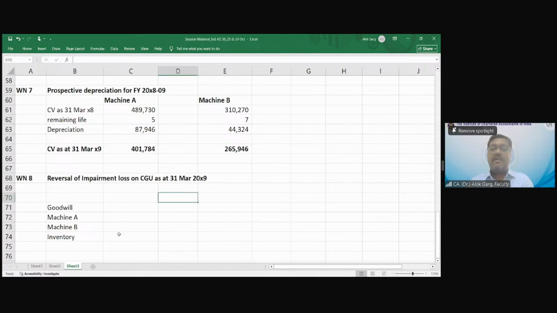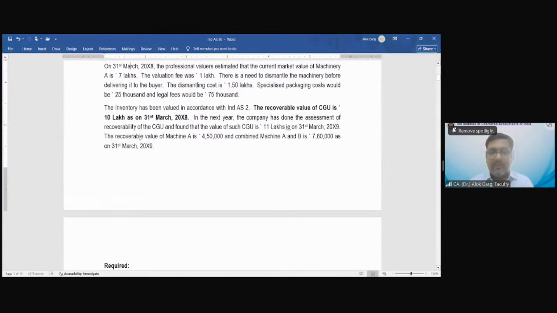So on 31st March 2009, my recoverable value is given, right? So what is given in the question? The question does not talk about the goodwill, and impairment loss on goodwill cannot be reversed. The question is talking about the recoverable value of machine A 450, combined machine A and B 760. So recoverable value of machine A is given and combined machine A and B is also given.